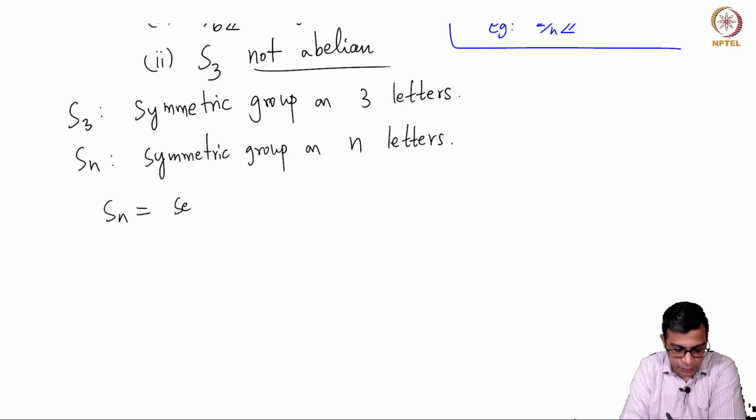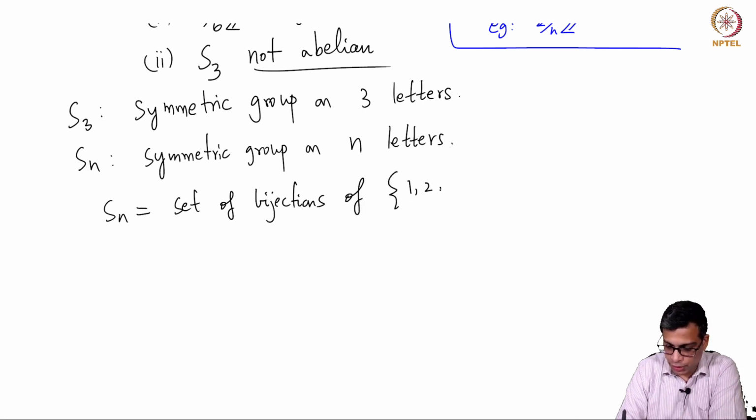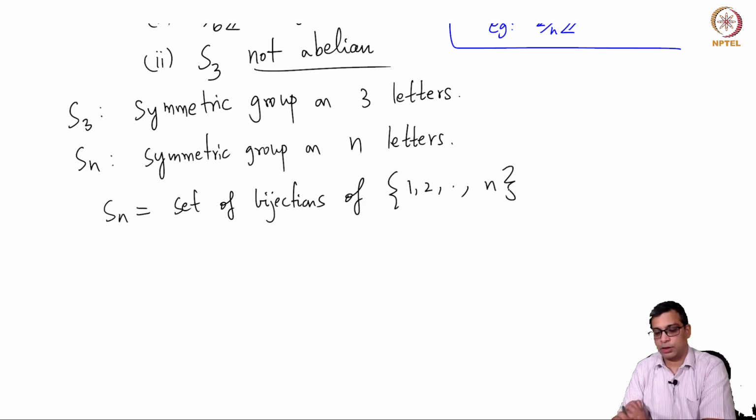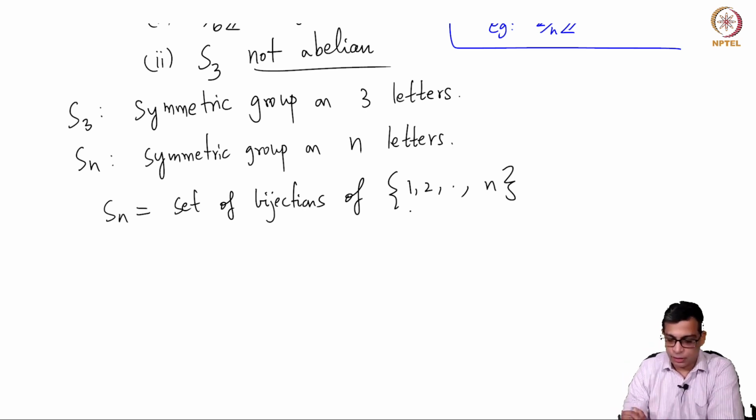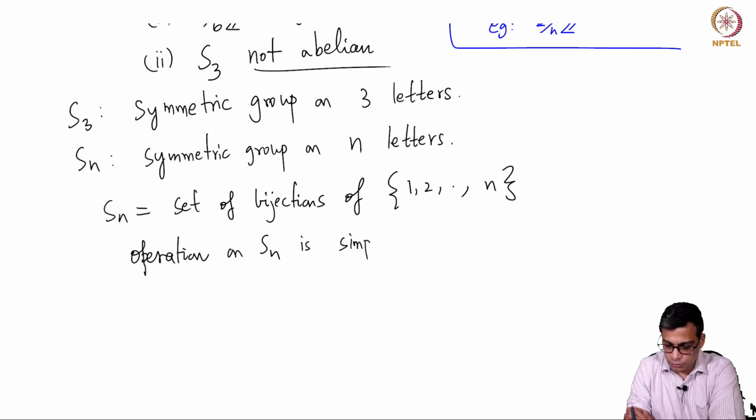So, this is the set of bijections of an n element set, which we can call 1 up to n. So, this is the set of bijections of this set 1 to n, and the operation is simply composition.